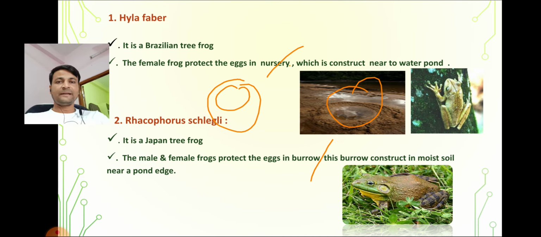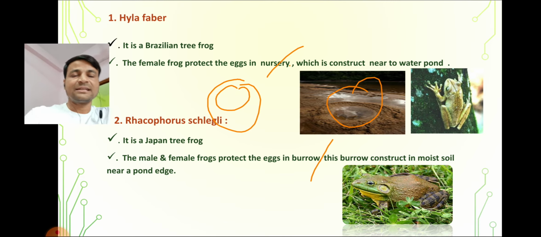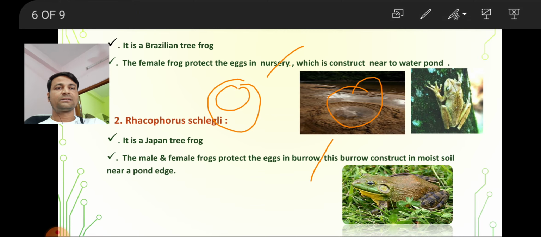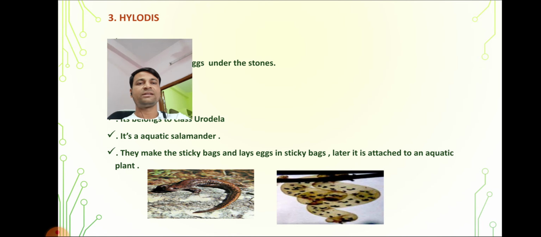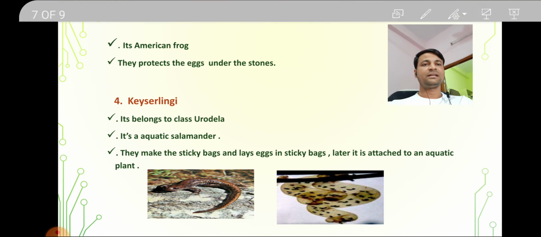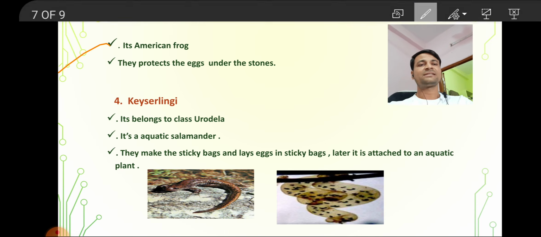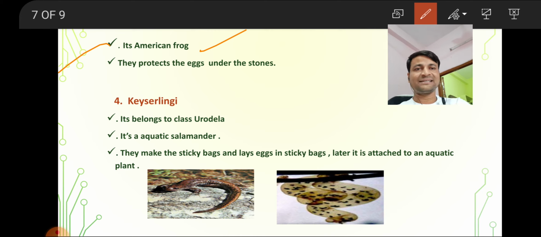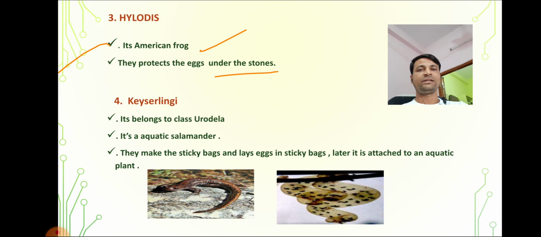Okay, this is about the Rhacophorus schlegelli protection method. Now the second frog is complete. The third frog is Hylodes. It is an American frog. Where does it protect the eggs? They protect the eggs under the stone. That is about Hylodes.